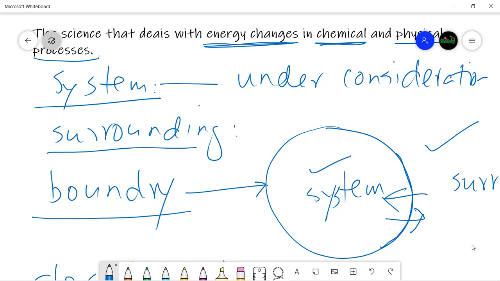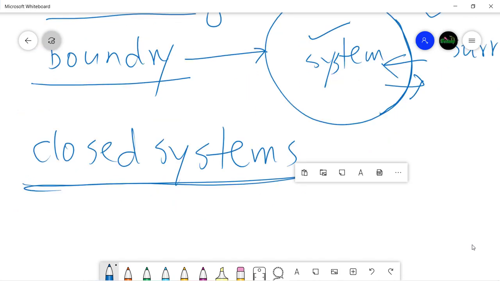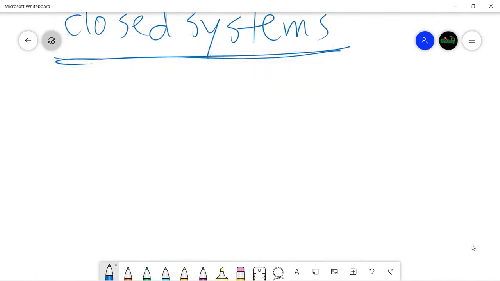In thermodynamics, especially in our discussion, we shall consider the so-called closed system, because the system and its surroundings together become even larger systems, which is beyond the scope of our discussion. So after seeing these few basic concepts about thermodynamics, let's turn our attention to the laws of thermodynamics.